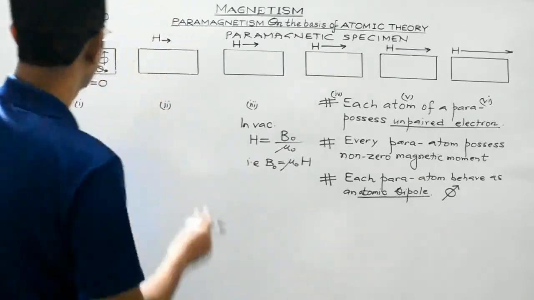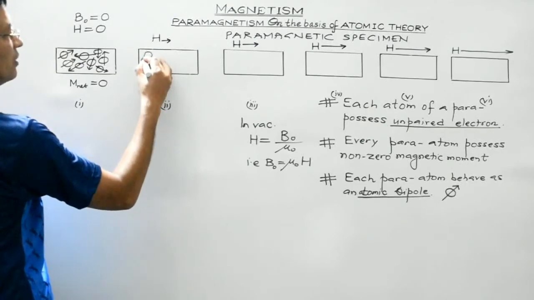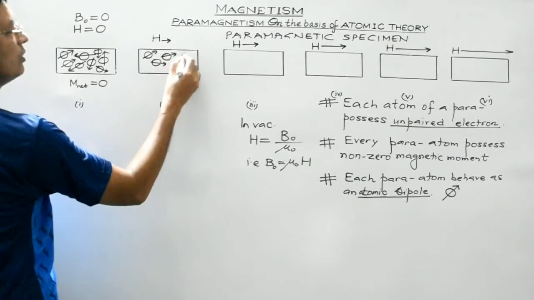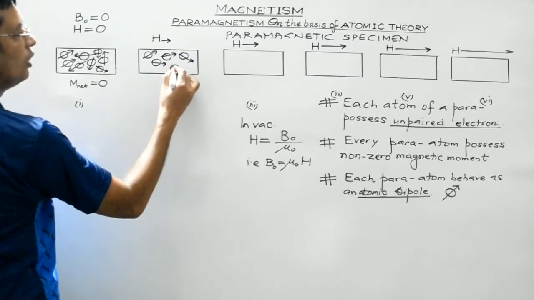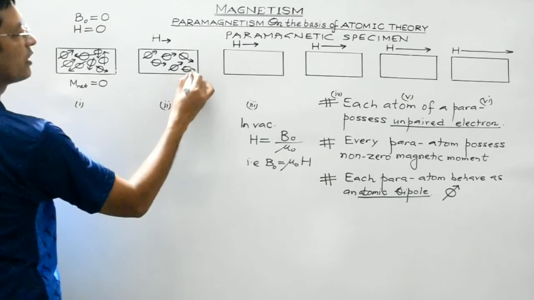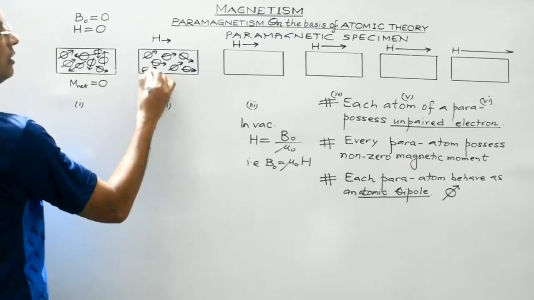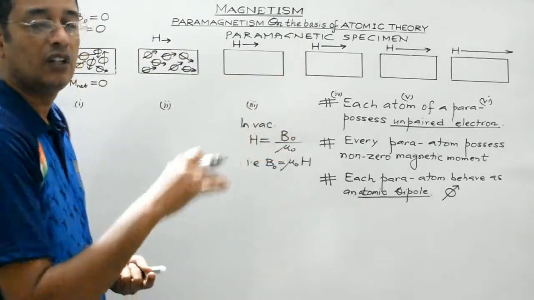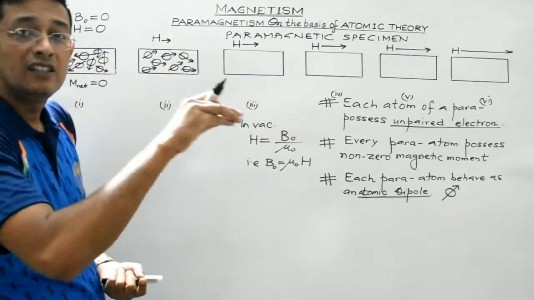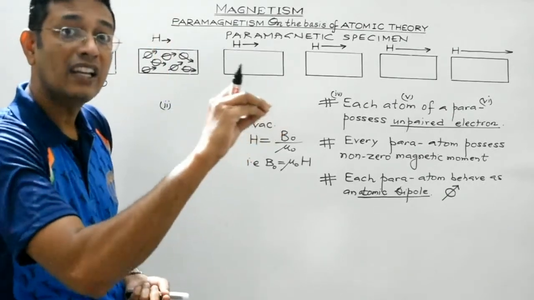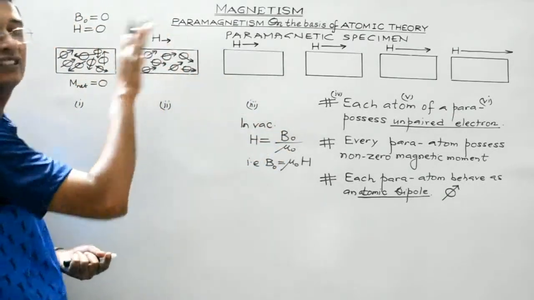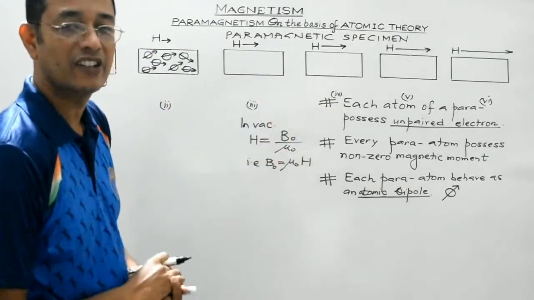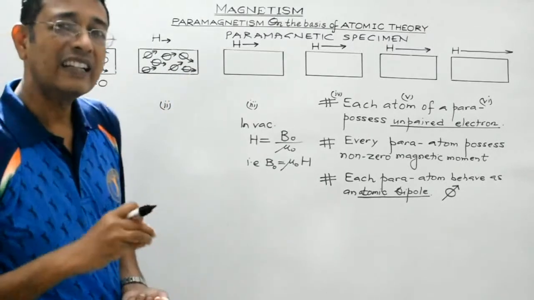When the strength of the external magnetic field is smaller, these atomic dipoles will slightly tend to orient themselves along the direction of the external field. Now look, the orientation is somewhat symmetrical now. All the atomic dipoles are attempting to align themselves along the direction of the external field. Right? They are starting to align themselves in a particular direction. So now it is slightly magnetized.